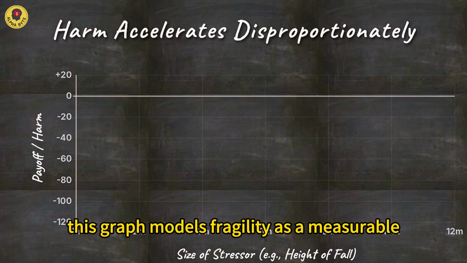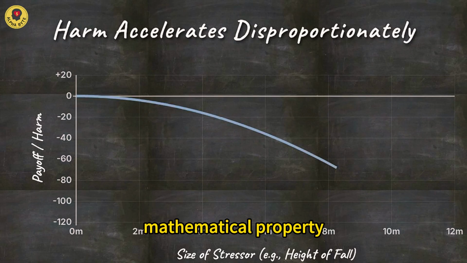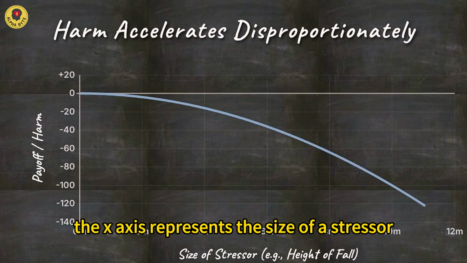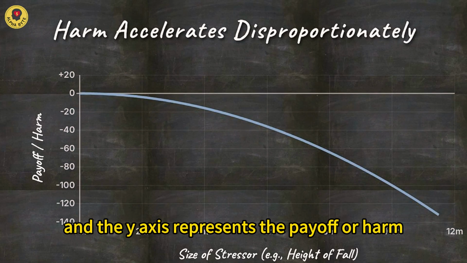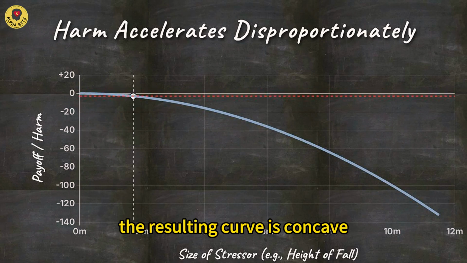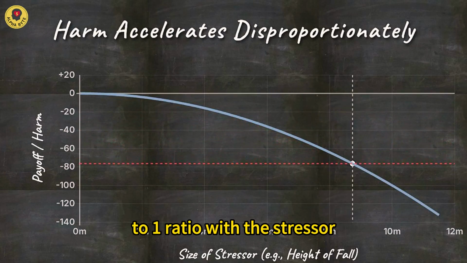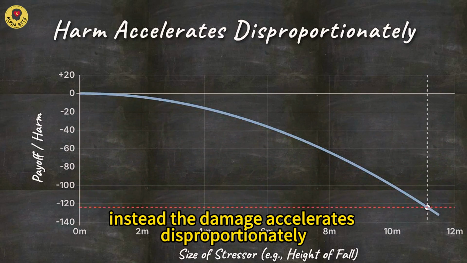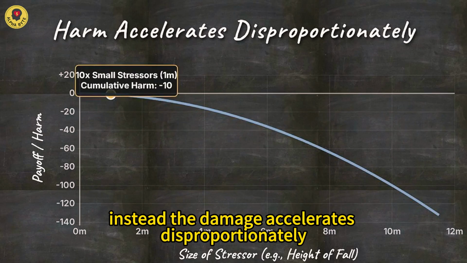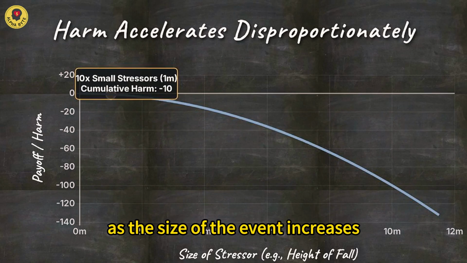This graph models fragility as a measurable mathematical property. The x-axis represents the size of a stressor, and the y-axis represents the payoff or harm. The resulting curve is concave. Harm does not scale at a linear 1-to-1 ratio with the stressor. Instead, the damage accelerates disproportionately as the size of the event increases.